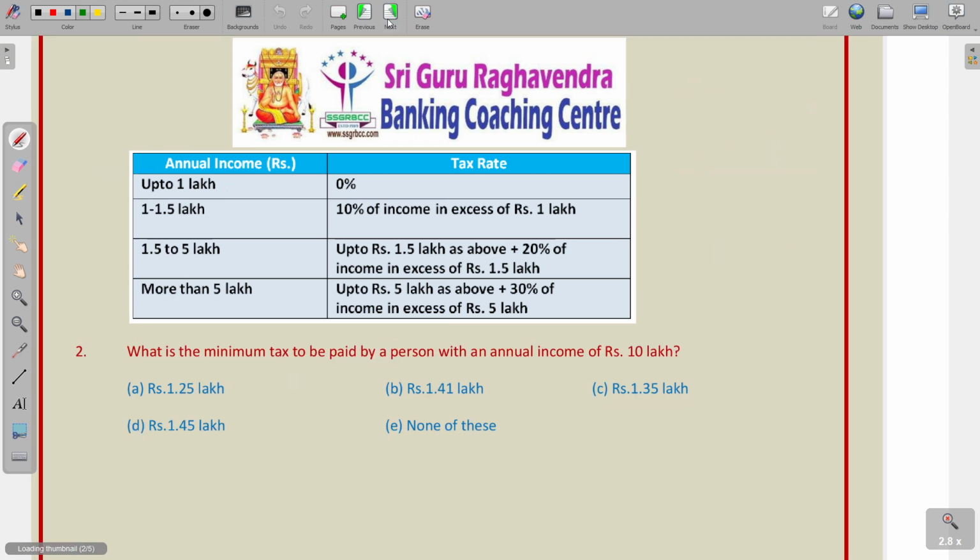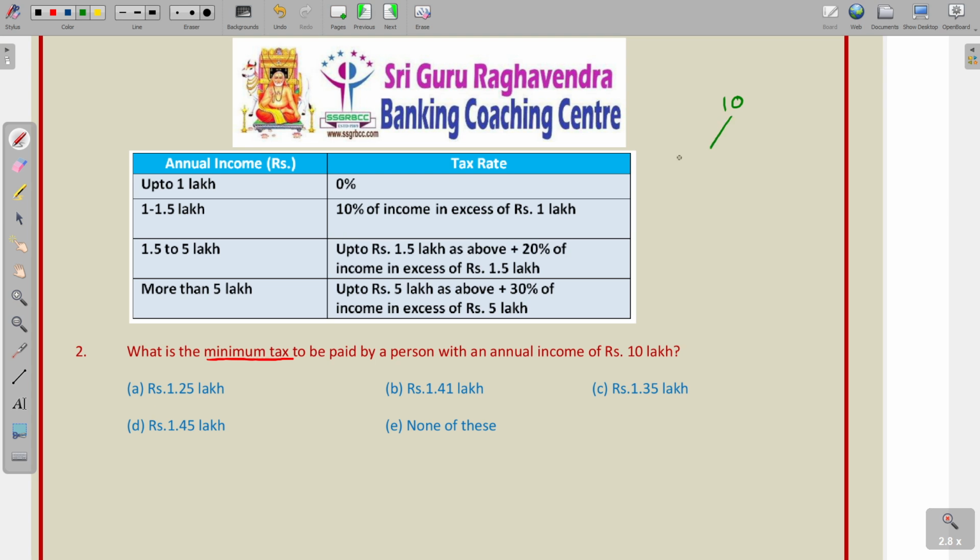Let us see the next one. What is the minimum tax to be paid by the person with an annual income of 10 lakhs? Suppose there is one person who is having an income of 10 lakhs. What is the minimum tax he should pay? So, you should observe these words, minimum and maximum. Suppose your income is 10 lakhs. What is the minimum tax?